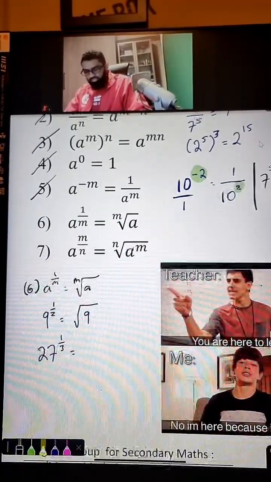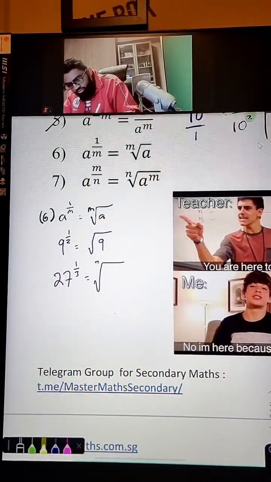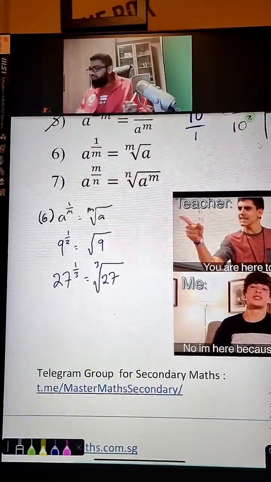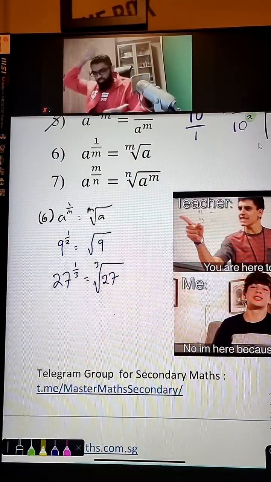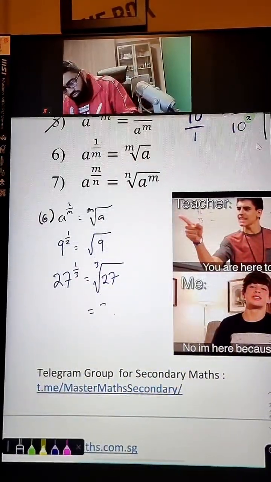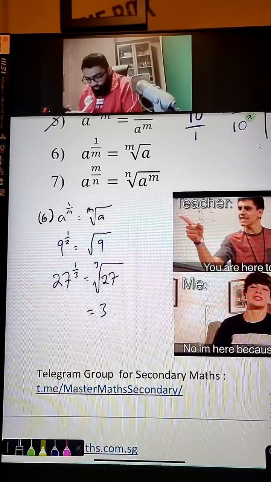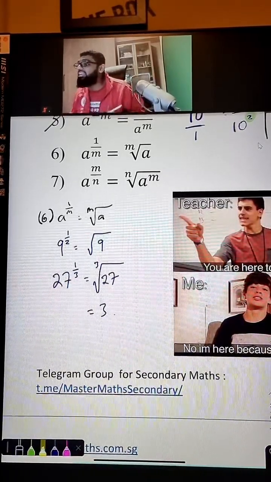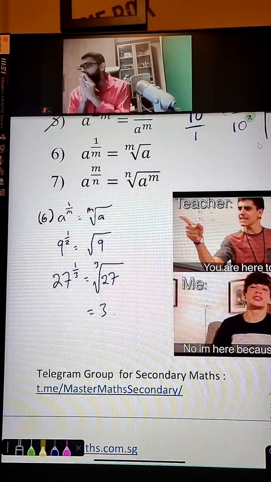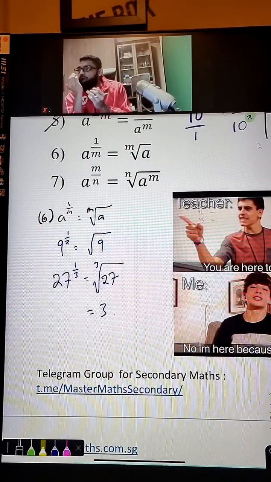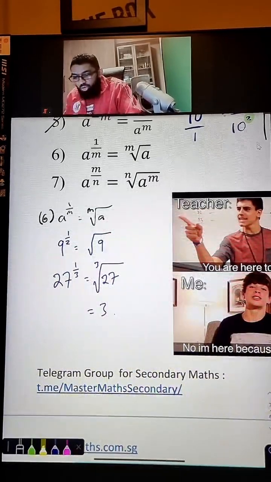Okay, guys. So this is confirmed going to be cube root 27. Cube root, you must put a 3 outside. I repeat, cube root, you must put a 3, so this will just be a whole number of 3. You can press the calculator. Cube root of 27 is just 3. Again, if you have a fraction power, the denominator is very important because it will tell you what type of root you are working with.